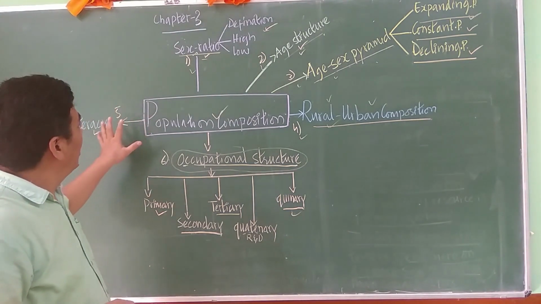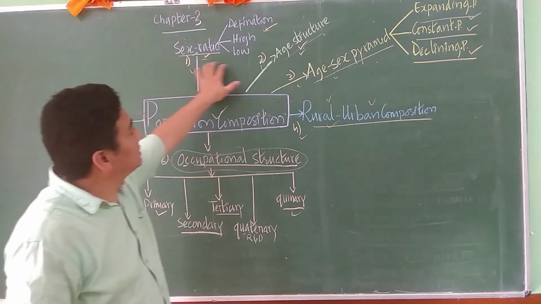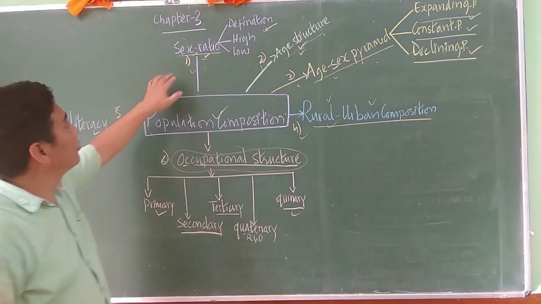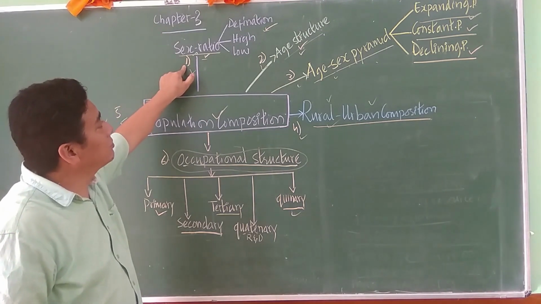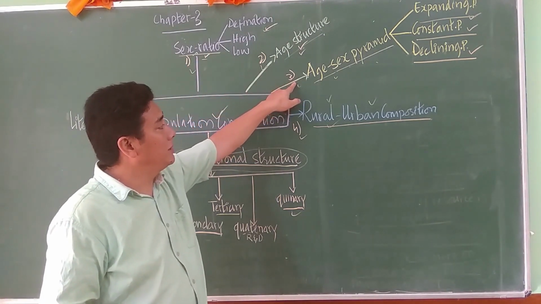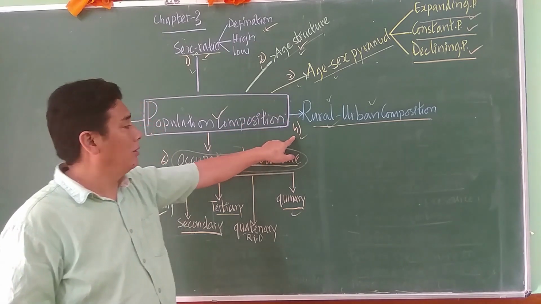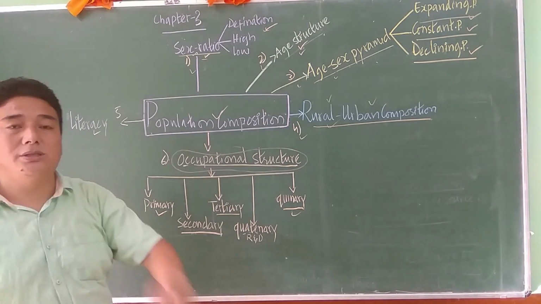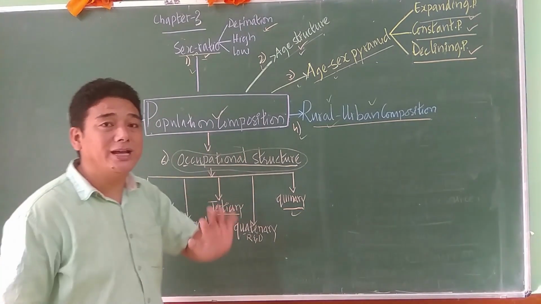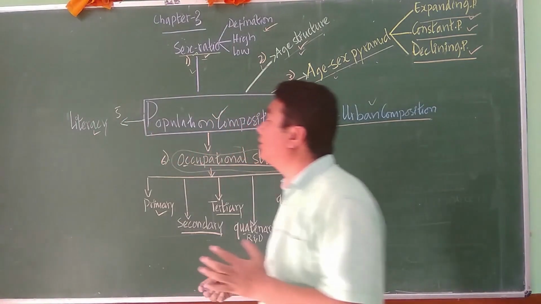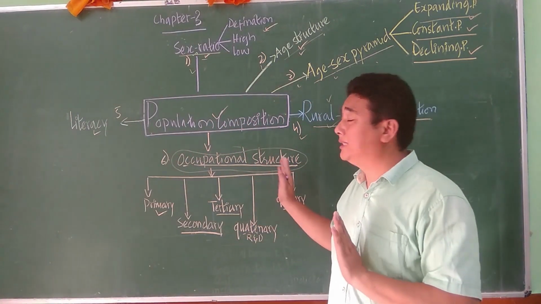In your textbook, all these six have been discussed: sex ratio, age structure, age-sex pyramid, rural-urban composition, literacy, and occupational structures. Now we will go into detail.